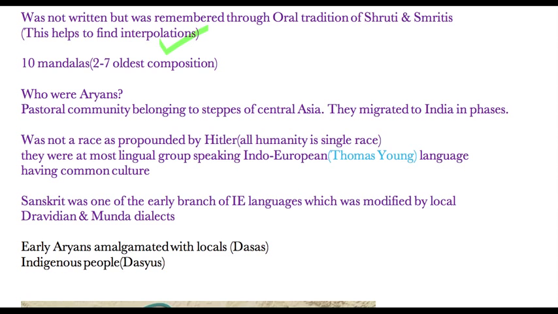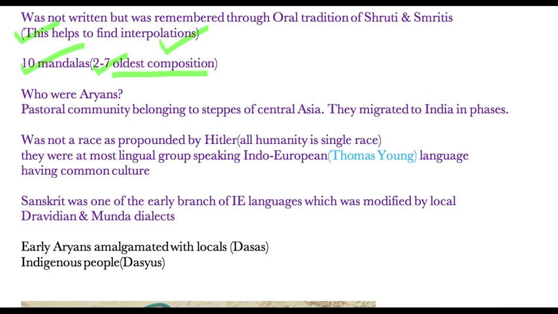The Vedas were highly respected as very sacred texts. The Rig Veda has 10 mandalas or parts. Mandalas 2 to 7 were written earlier, and they are the earlier composition, and the others are later compositions.